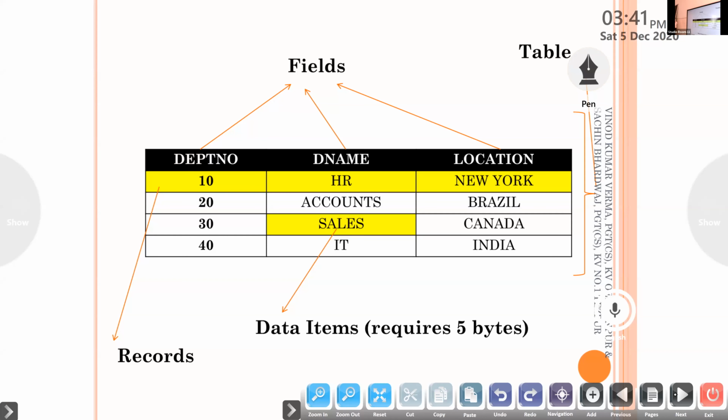There are examples. Data items. One character requires 1 byte. So 5 bytes. These are fields or attributes. Records or tuple.